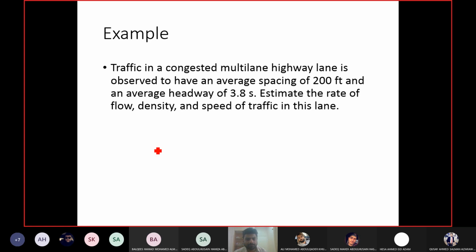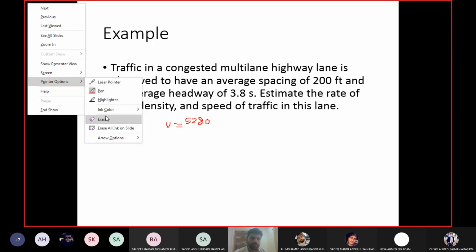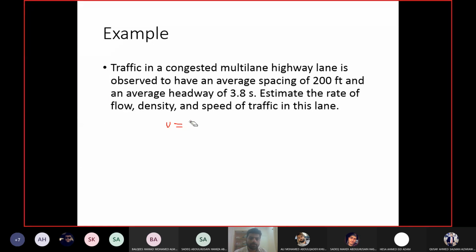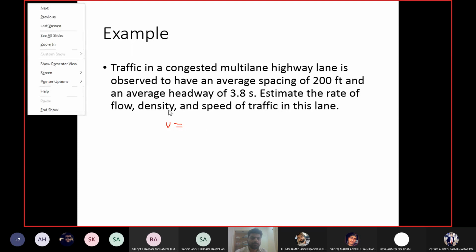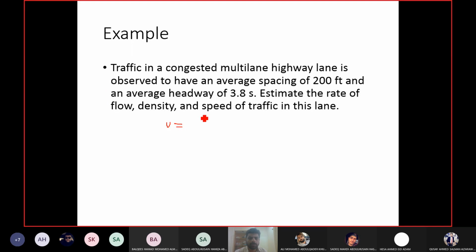Let us start with the flow. So flow is, no, sorry, not 5280. It's 3600 upon the headway, right?